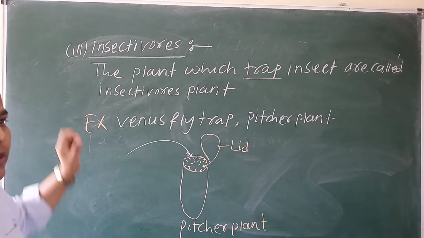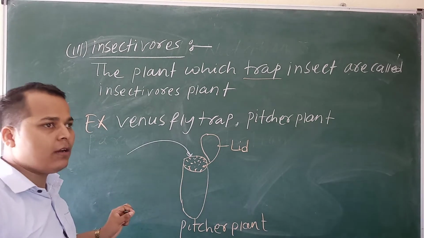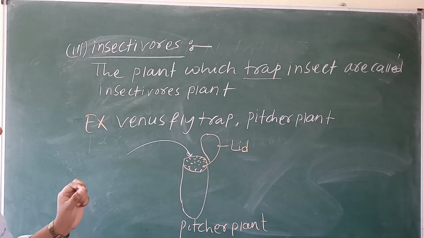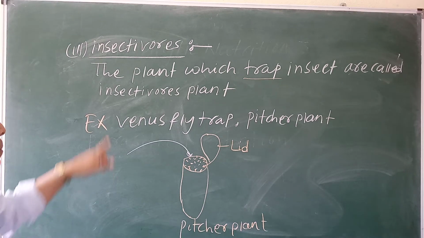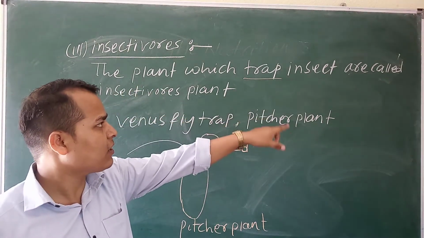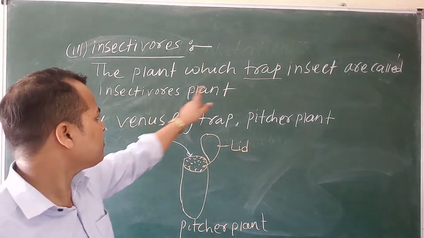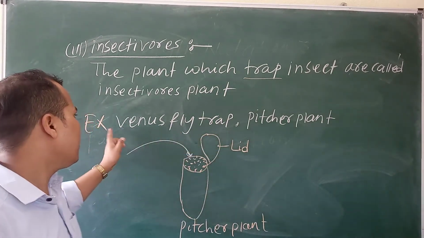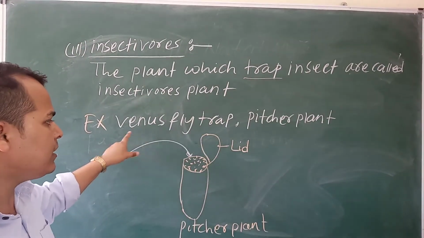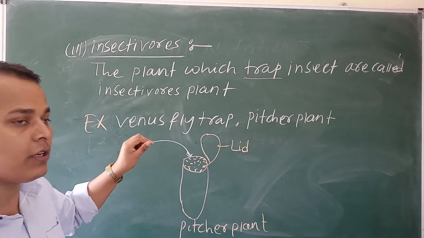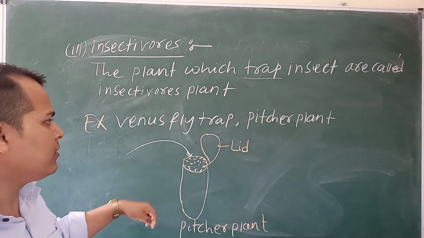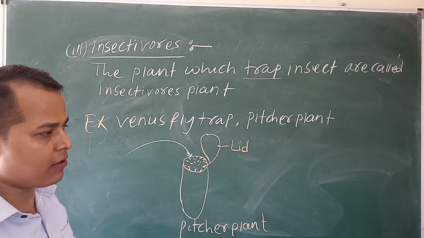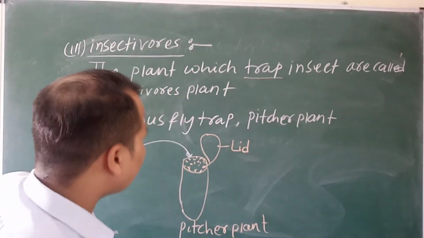Insectivorous is a plant which takes its food as insects. The plant which traps insects is called an insectivorous plant. For example, Venus flytrap is one type of plant which takes insects inside its body. And the pitcher plant is also an example of an insectivorous plant. So it is over.